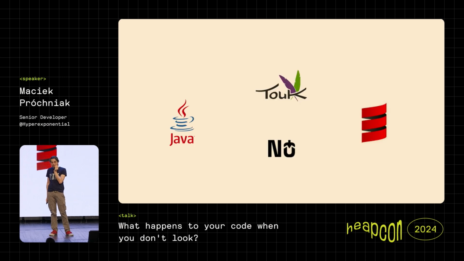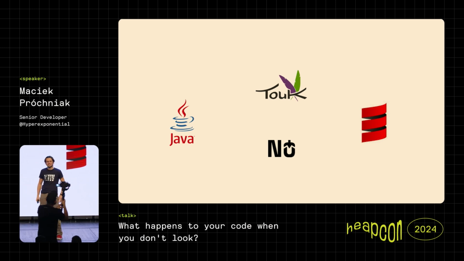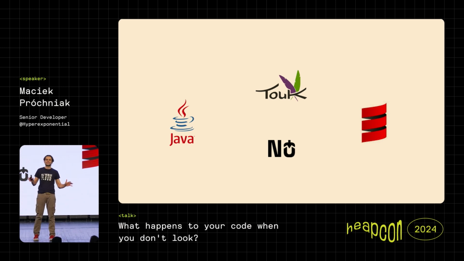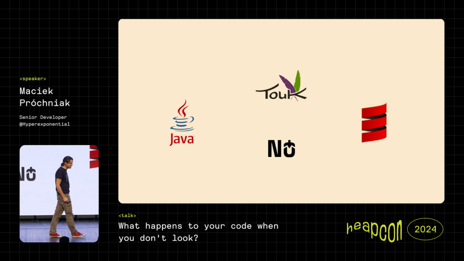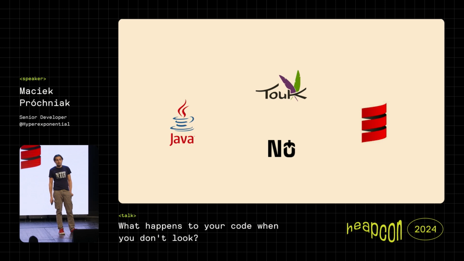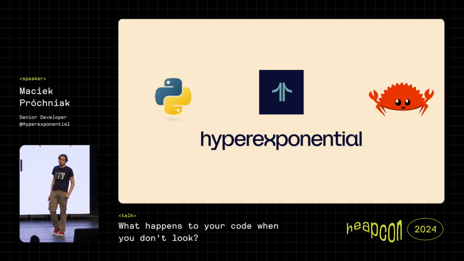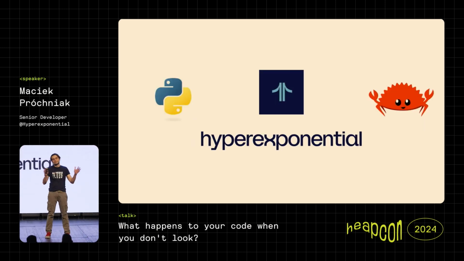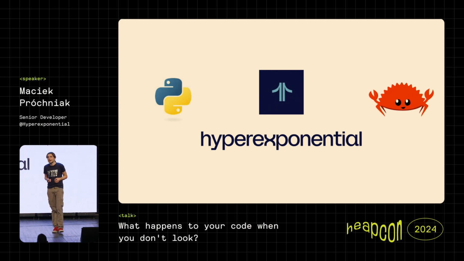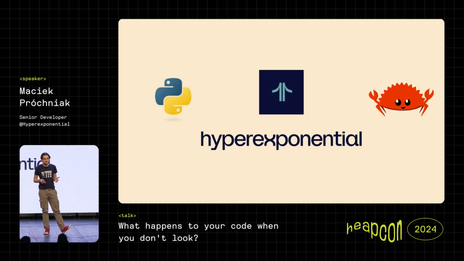And as it's been said, for many years I've been working on JVM at a company called Toke, for like 14 years, and still it took this year's organizers a few months to really understand that I'm no longer at Toke. I'm at a different company. In the previous versions of the speakers list, I was still at Toke, working on Scala, JVM, and interesting stuff like that. But now I'm working at a different place called Hyperexponential, which is more insurance-related, and I'm working on a totally different technology stack that is mostly Rust, Python, and stuff like that. So a big change, because I had this midlife crisis and had to change something.